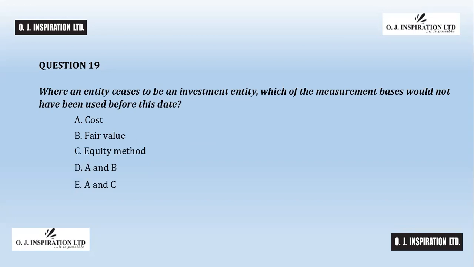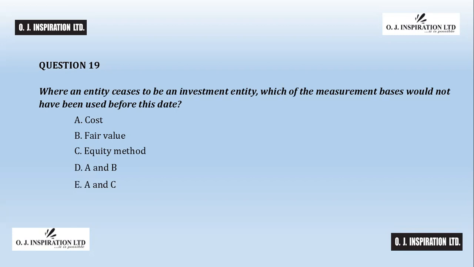Question number 19. The answer to question number 19 is E, A, and C. For an investment entity with a subsidiary, the investment in the subsidiary is measured at fair value through profit or loss in line with IFRS 9 in the investment entity's separate financial statements, which are its only financial statements. This exception to consolidation is provided or allowed under IFRS 10 consolidated financial statements.